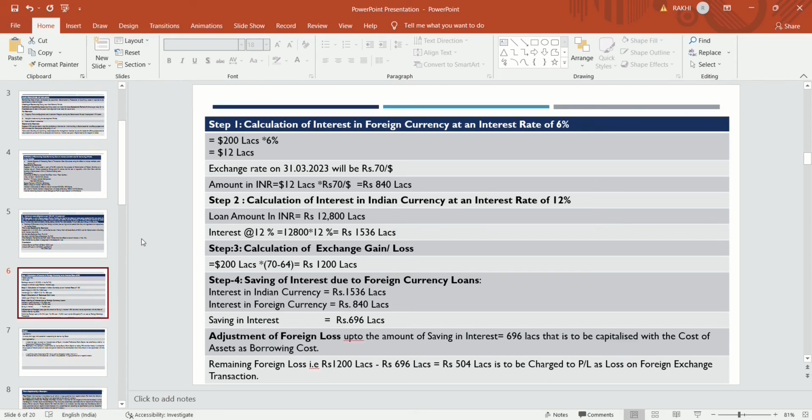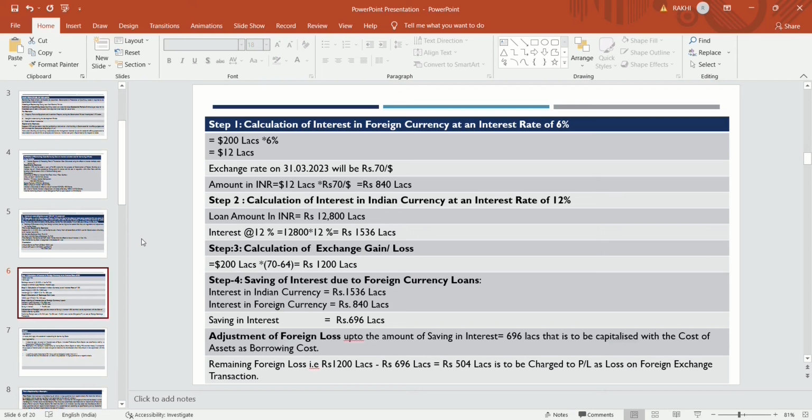And if it is taken in the foreign currency at the rate 6%, then it will be 200 into 6%, that is 12 lakh, and it is to be converted at closing rate, that is 70 per dollar, then it becomes 840 lakhs. If it is taken from the foreign currency, then the interest amount will be rupees 840 lakhs, and if it is taken from Indian market, the rate of interest will be 12%, and then the interest amount will be 1,536 lakhs. So there is a gain.